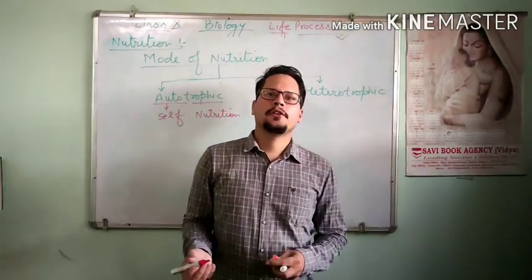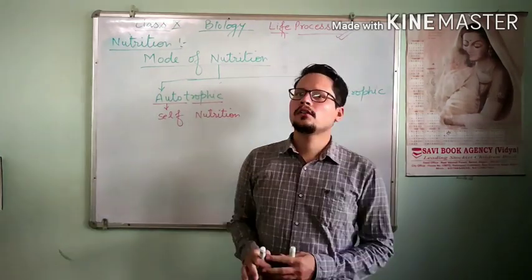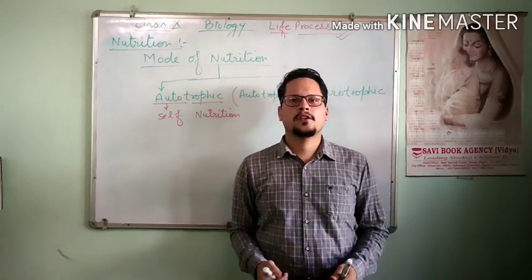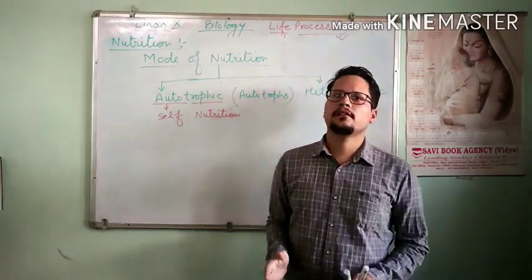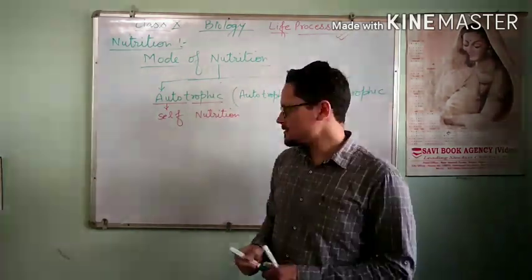The organisms having this kind of nutrition are called autotrophs. As we know, green plants are called autotrophs. We have studied green plants and photosynthesis in previous classes.